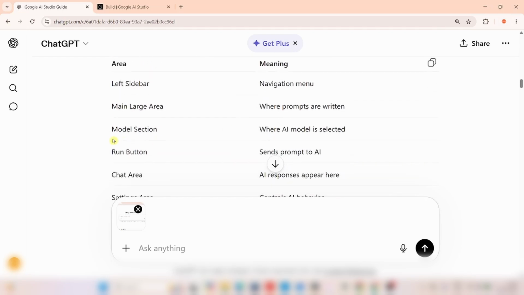It says model selection, right? So we've now screenshotted it, and I want to ask it: in the image above, where is the AI model selected?